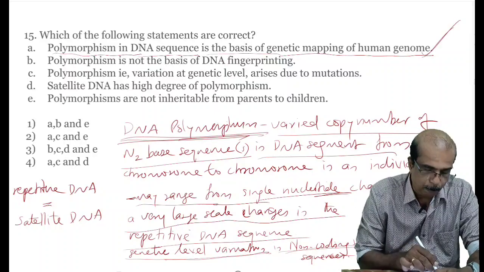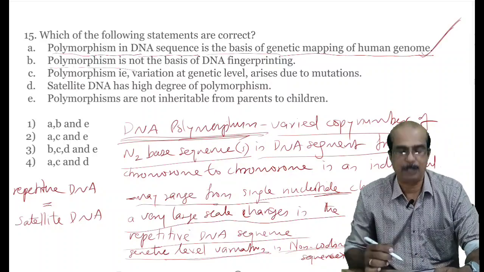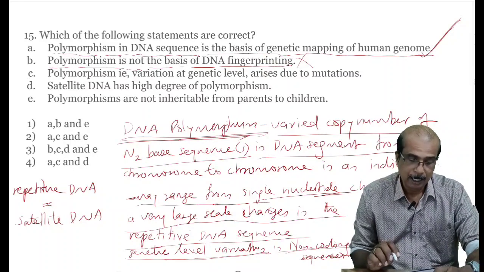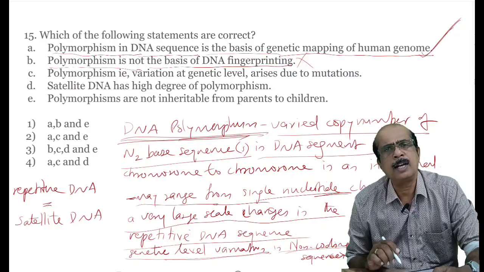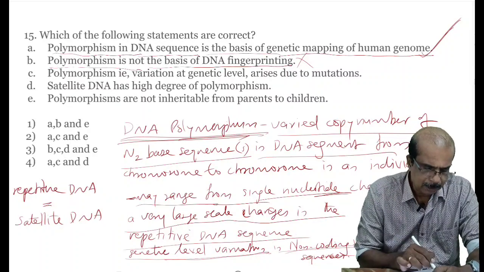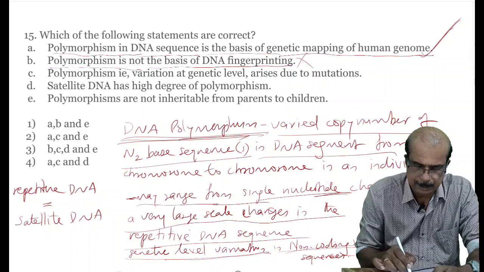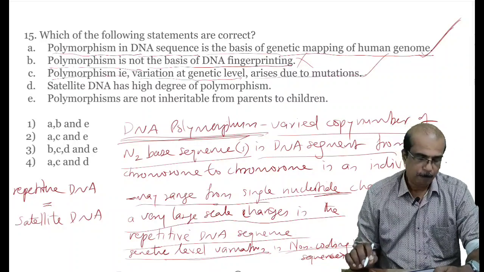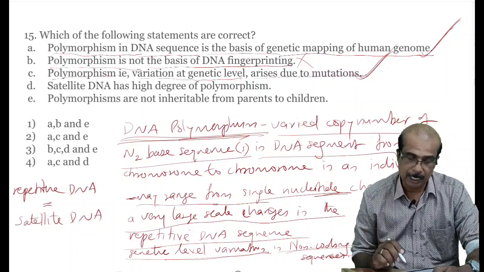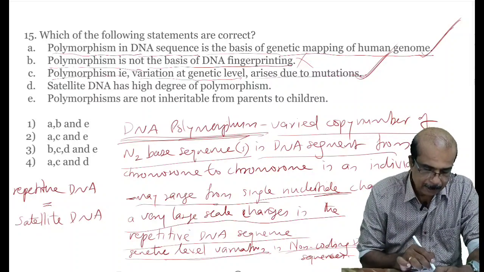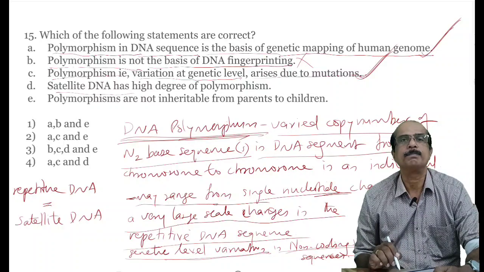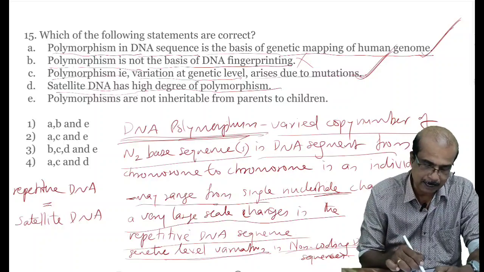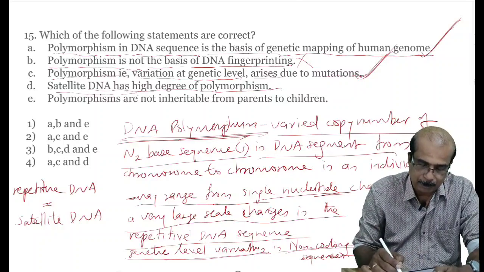Correct statement. Polymorphism is not the basis of DNA fingerprinting. It is a wrong statement. Polymorphism is the basis of DNA fingerprinting. VNTRs are a type of polymorphism. Third statement, polymorphism, that is variation at genetic level, arises due to mutation. Very, very correct statement. Polymorphism are variation at genetic level and they arise due to mutations. Satellite DNA has high degree of polymorphism. Satellite DNA or repetitive DNA has high degree of polymorphism.